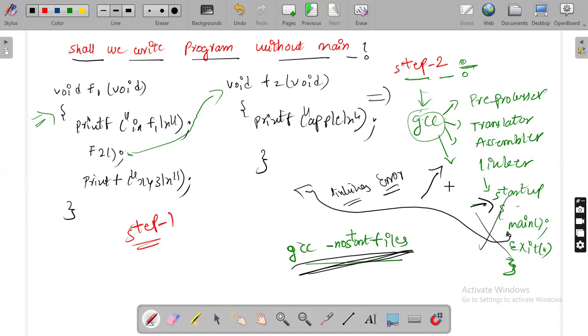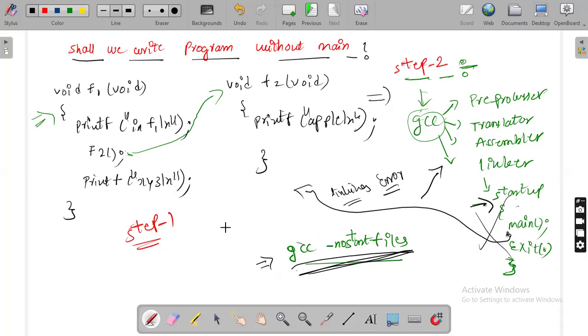But if you are not using the main function, you have to tell the linker not to create the startup function, because startup is going to call main, but I am not writing the main function. That's why you tell the linker not to create start files by using this command. If you compile the program using this command, the linker will not generate the startup function, which means there is no main function call. Getting my point?